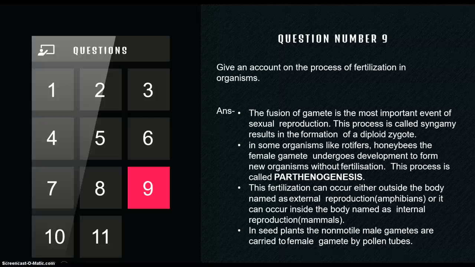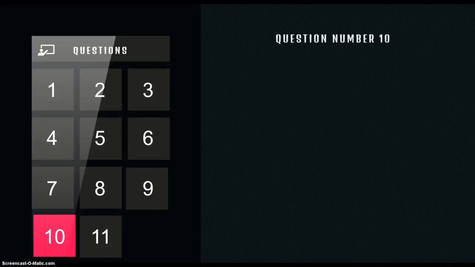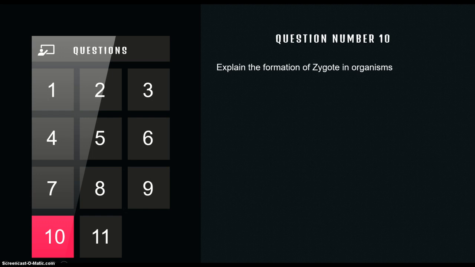Fertilization, when it occurs inside the body, is known as internal fertilization. If it occurs outside the body, that is known as external fertilization. Clear? Next, move on to question number 10. What is question number 10? Explain the formation of zygote in organisms.